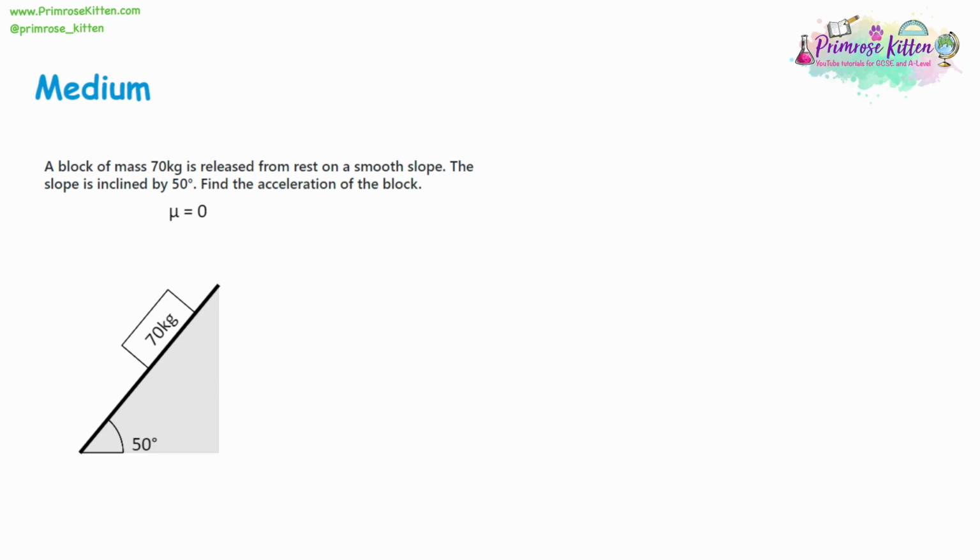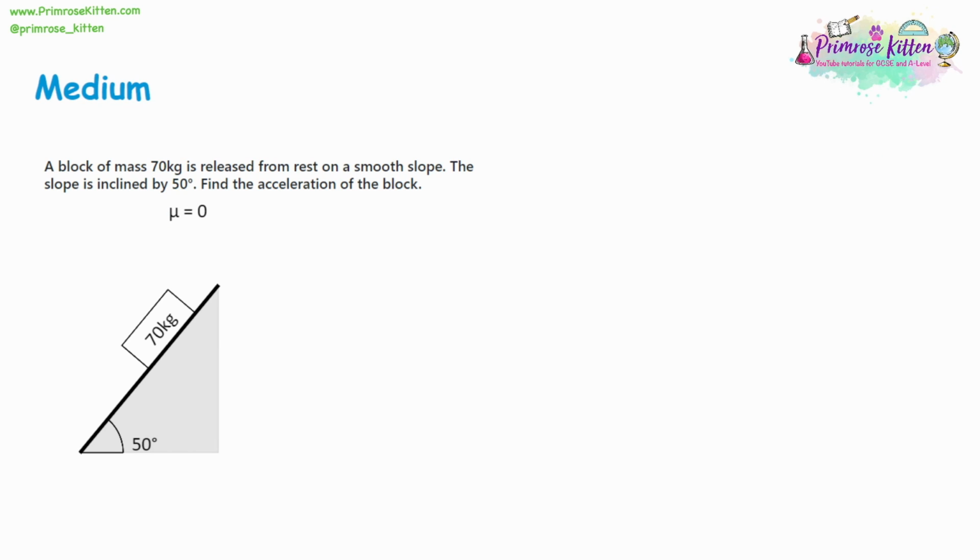So let's do one more question. This time the slope's pointing in the opposite direction, but it's not going to affect our maths. So we've still got the weight pointing downwards, the reaction of the slope pushing back, and then the force going down the slope. We don't care about the reaction force because there is no friction on this slope. So we're going to find the weight. The weight will be equal to the mass, 70, multiplied by the acceleration of gravity, which is 9.8. So 70 times 9.8 is going to give us